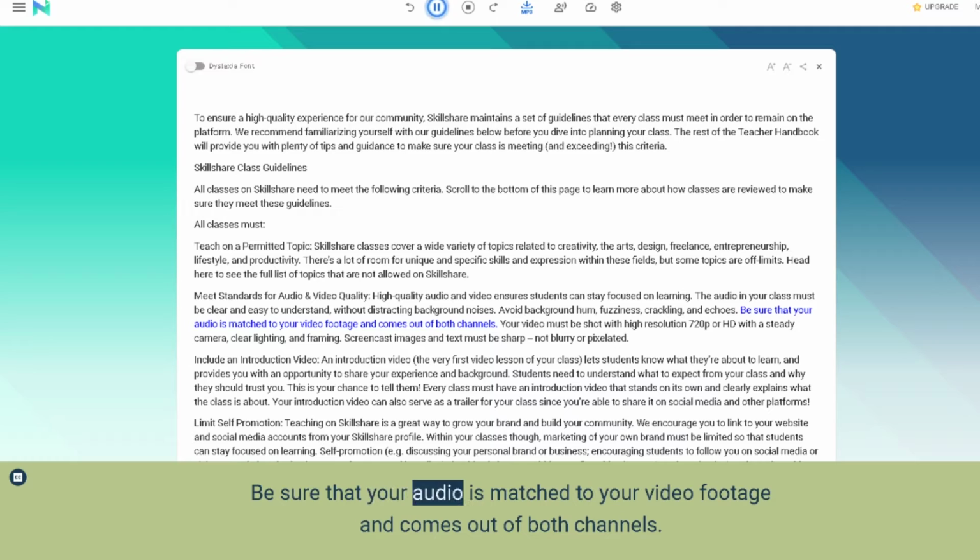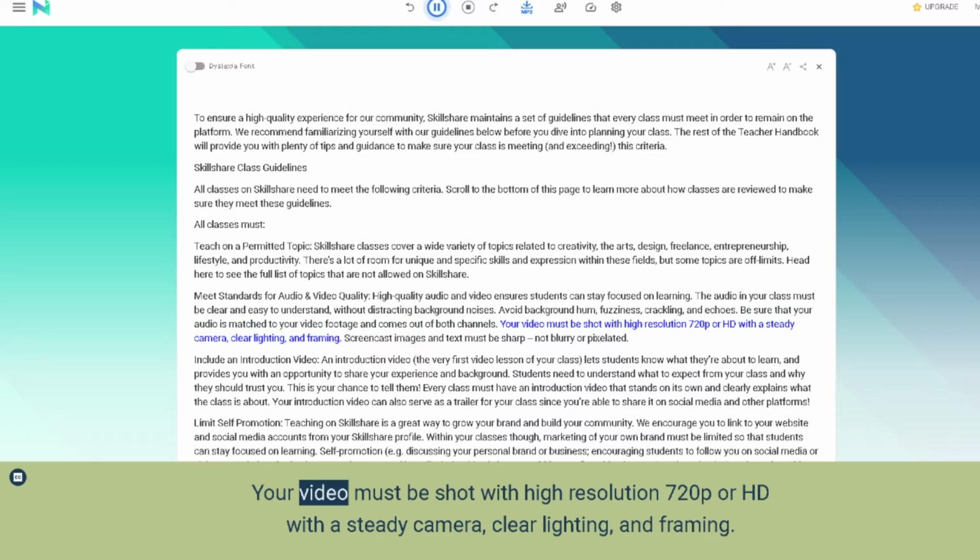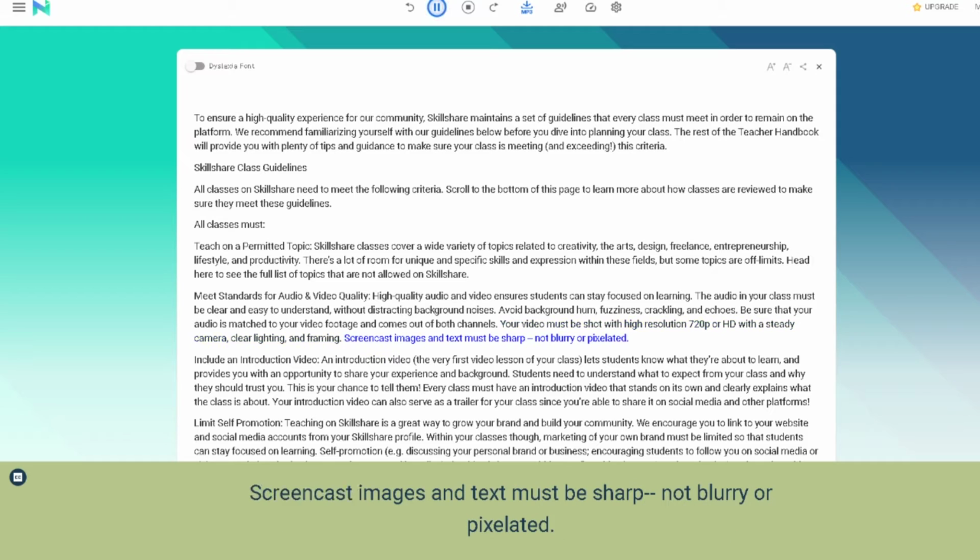Be sure that your audio is matched to your video footage and comes out of both channels. Your video must be shot with high-resolution 720p or HD with a steady camera, clear lighting, and framing. Screencast images and text must be sharp, not blurry or pixelated.